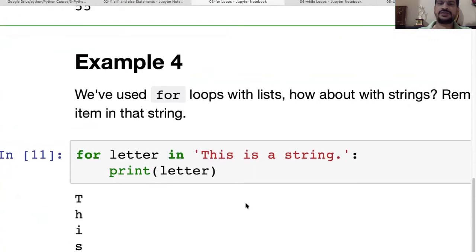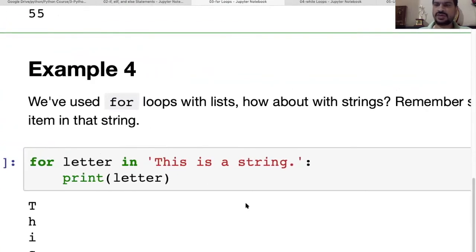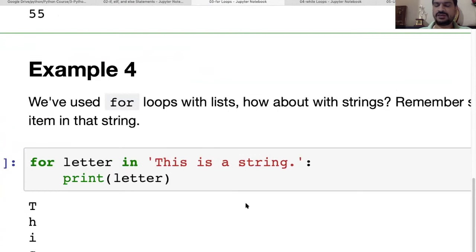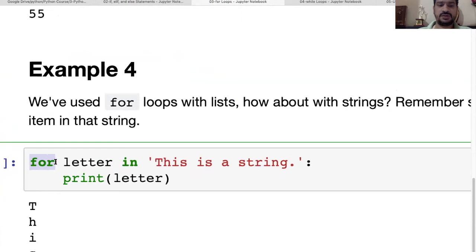Let's give a string into the loop. Just now we have given a list into the loop. Let's see how we can give a string into the for loop. This is a variable, and this is the object that we are giving, right? This object is nothing but the string, where we have different characters, and we have to print letter.